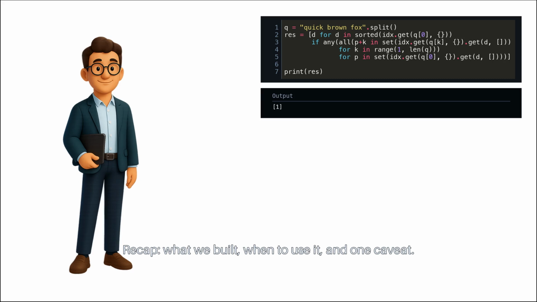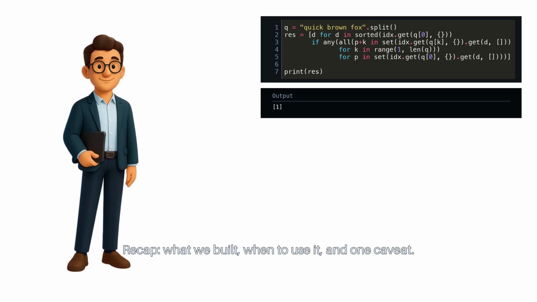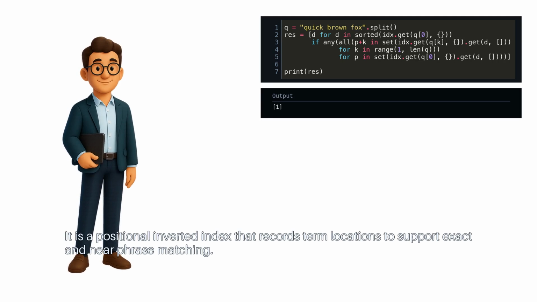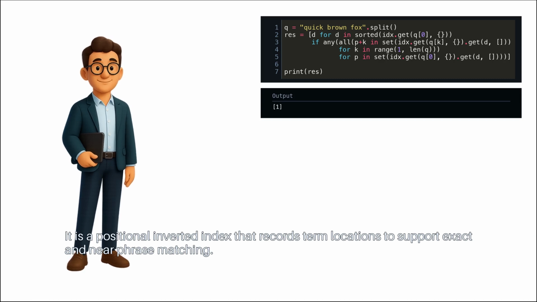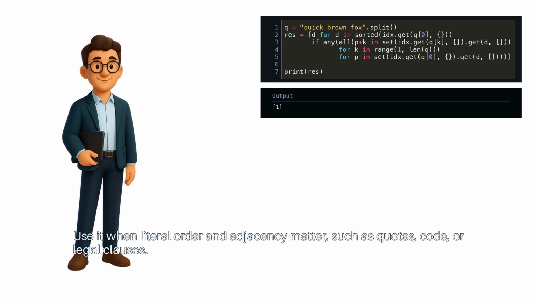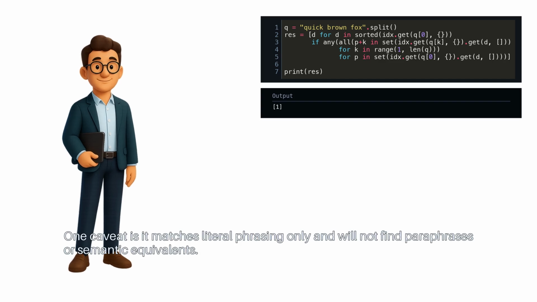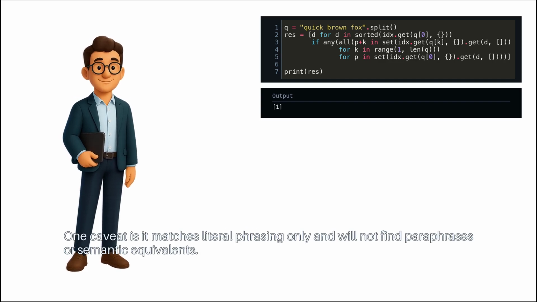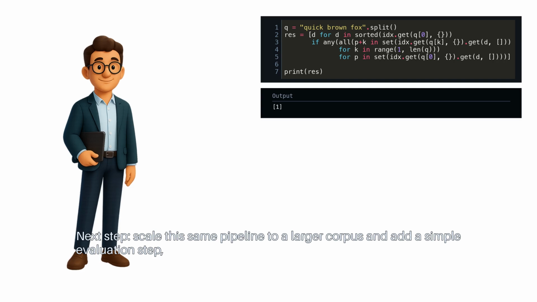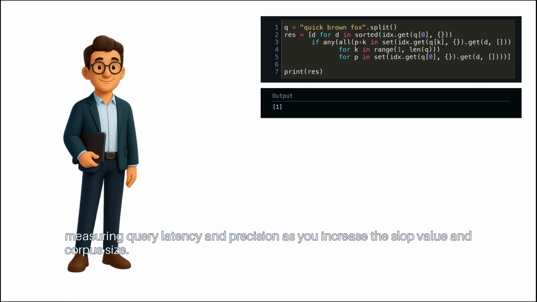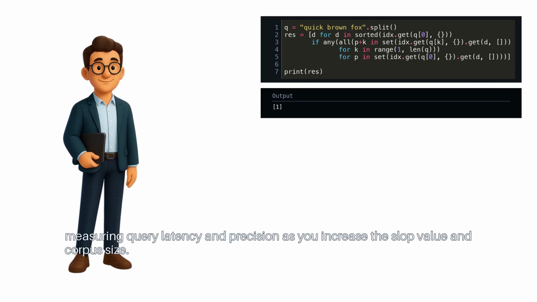Recap: what we built, when to use it, and one caveat. It is a positional inverted index that records term locations to support exact and near phrase matching. Use it when literal order and adjacency matter, such as quotes, code, or legal clauses. One caveat is it matches literal phrasing only and will not find paraphrases or semantic equivalents. Next step, scale this same pipeline to a larger corpus and add a simple evaluation step, measuring query latency and precision as you increase the slop value and corpus size.